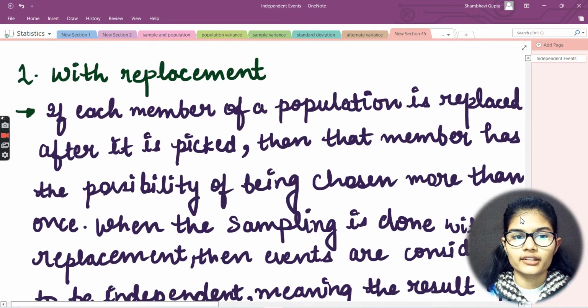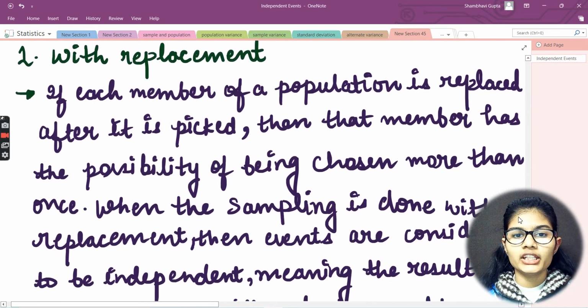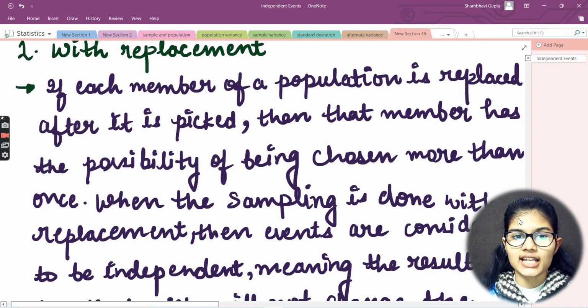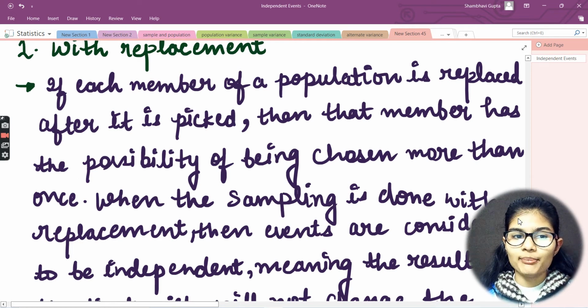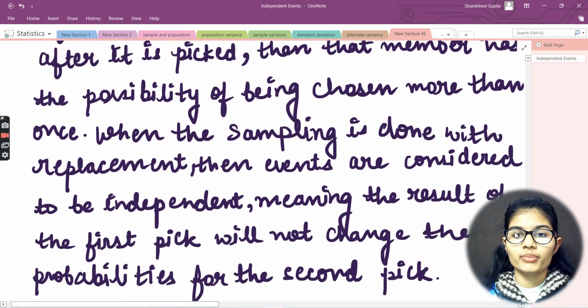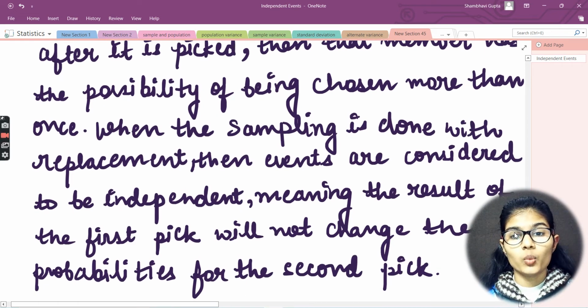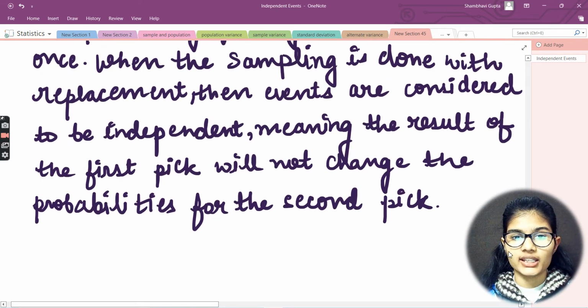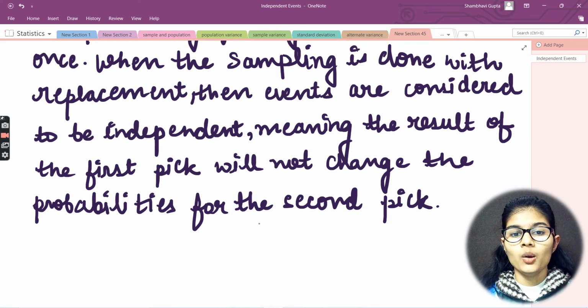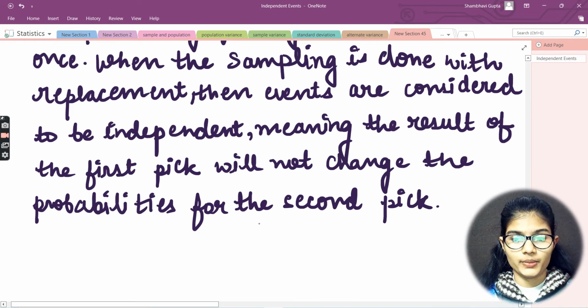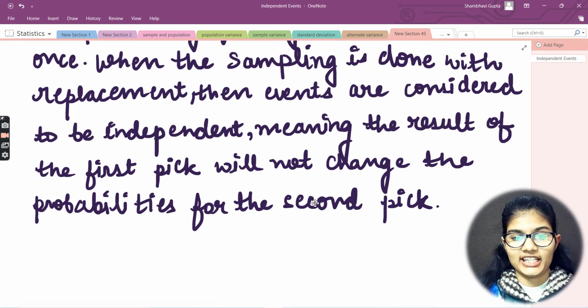In the with replacement, if each member of a population is replaced after it is picked, then that member has the possibility of being chosen more than once. When the sampling is done with replacement, then events are considered to be independent, meaning the result of the first pick will not change the probabilities for the second pick. This is what happens in sampling with replacement.